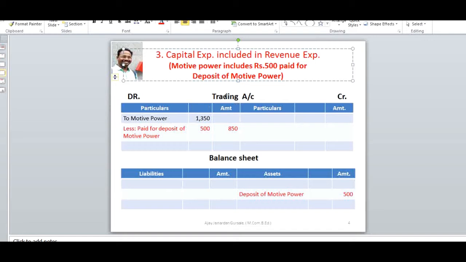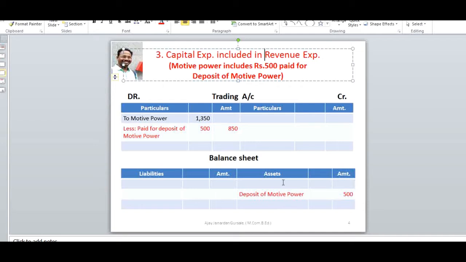The motive power is an item of the trading account, and by mistake the deposit of motive power is included in the motive power expenses, rupees 500. Motive power expenses is rupees 1350 and the 500 deposit is included in that. We have to deduct the deposit from the motive power and treat it as a security deposit, and write it into the balance sheet asset side, that is deposit of power meter, what we call a power meter.